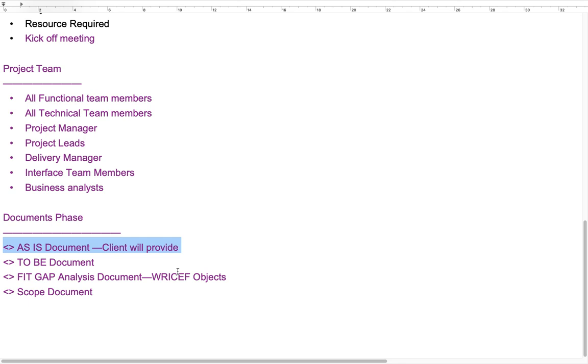What data do you need? Client data. How will you get it? You make a call, or you prepare the document. The client has already given sign-off on the document, and based upon this document, you just do the configuration.